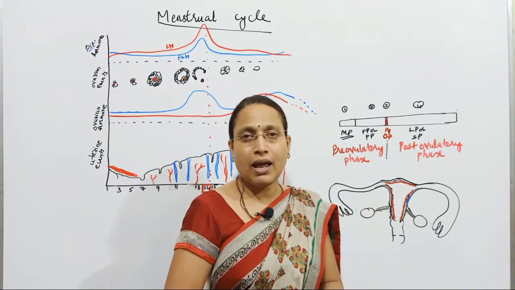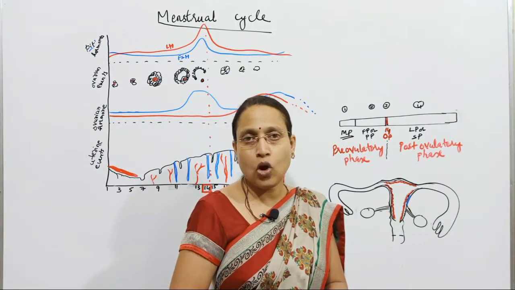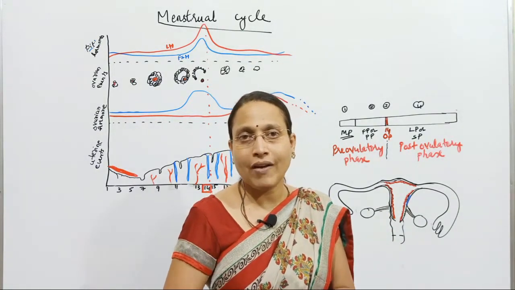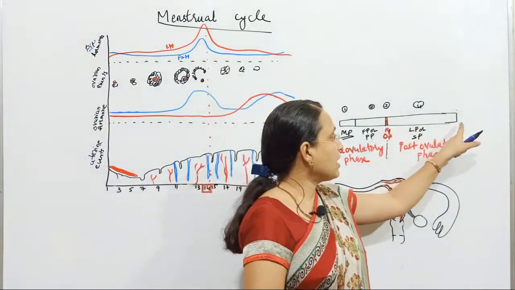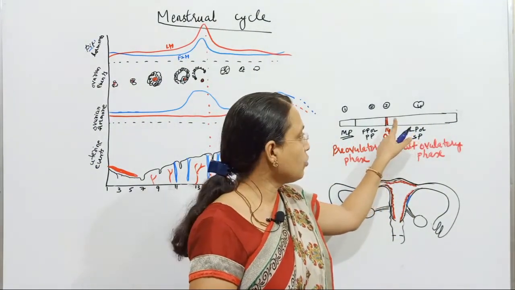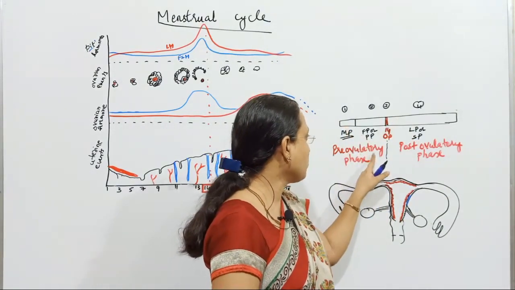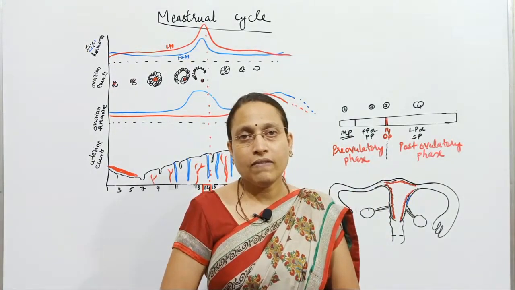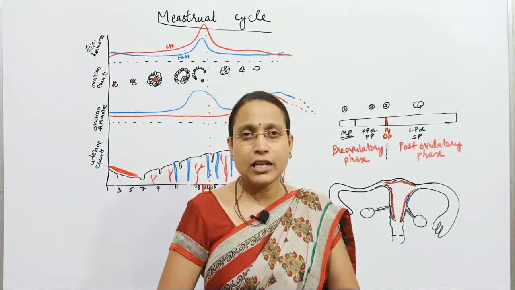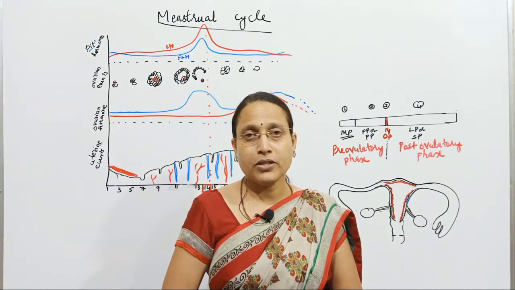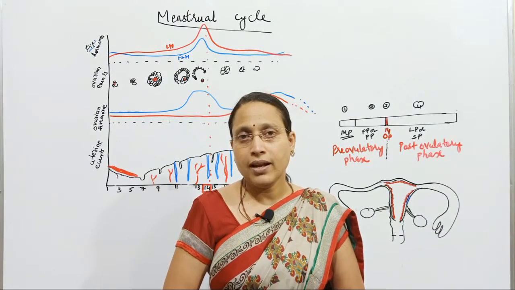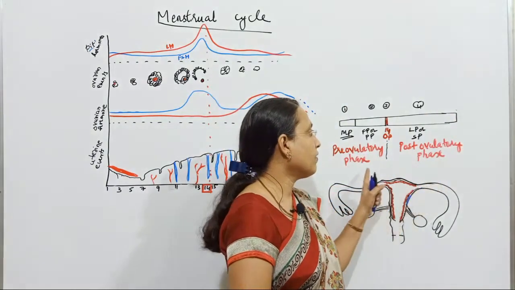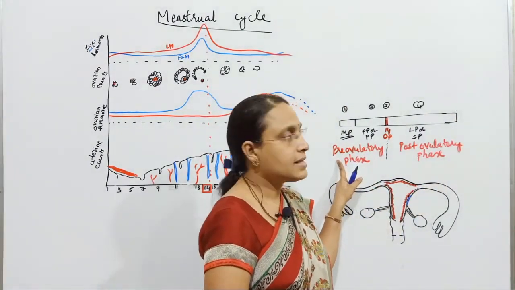It means that if a woman has, instead of a normal 28 days, 30 days as a menstrual cycle length, or if she has 35 days, the length of the post-ovulatory phase will never change. If at all it changes, it is those phases that are prior to the ovulation, that is the pre-ovulatory phase. Now I mean to tell that the luteal phase is constant. And when I say the luteal phase is constant, now you will be able to calculate what will be the day of ovulation. So this is about the different phases of the menstrual cycle.